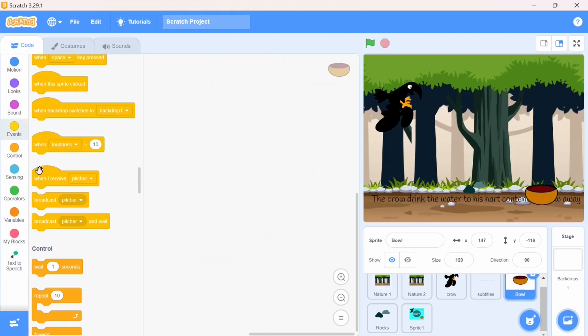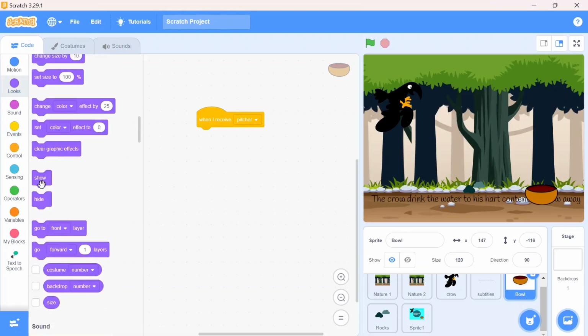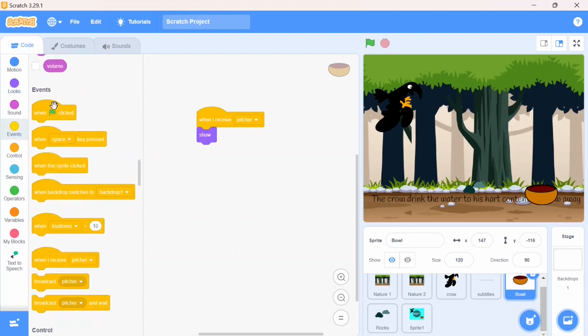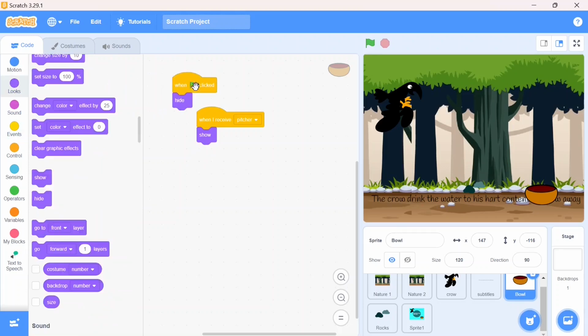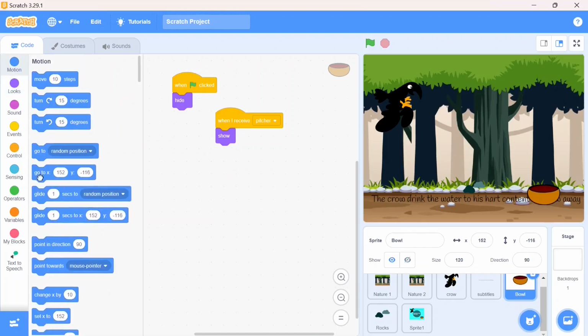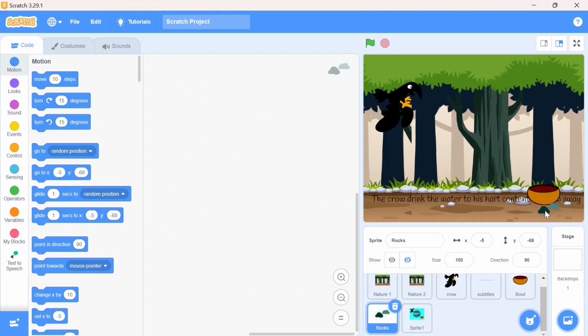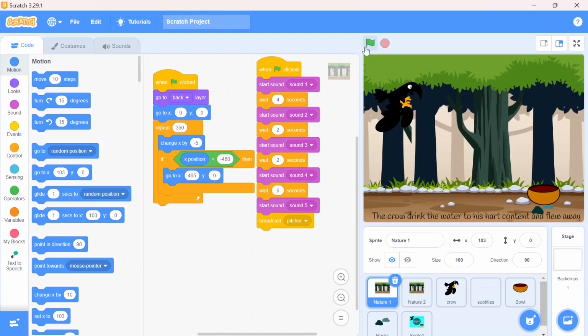In that also I will type, when I receive picture, the look should show. When the green flag is clicked, it should be hidden. It's simple, right? And the position also I will set. For that I am going to the motion block and I will set the position. It's done. The rock's position also I am going to set here. If I just click on the green flag, that picture should be hidden.